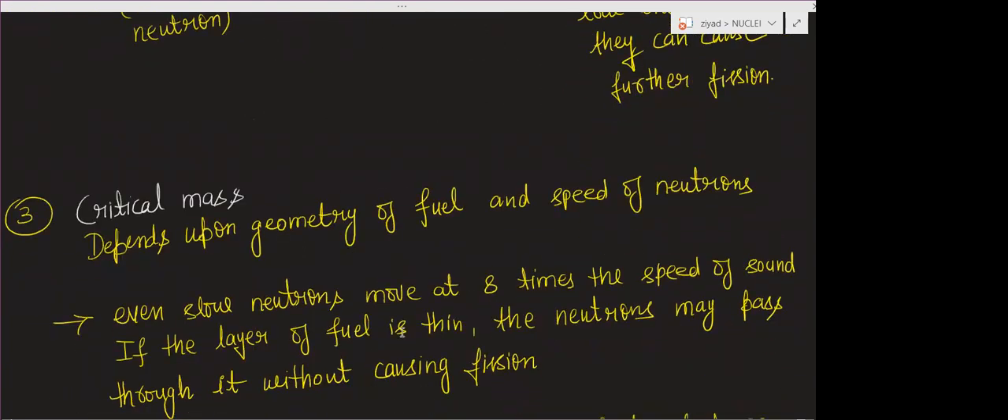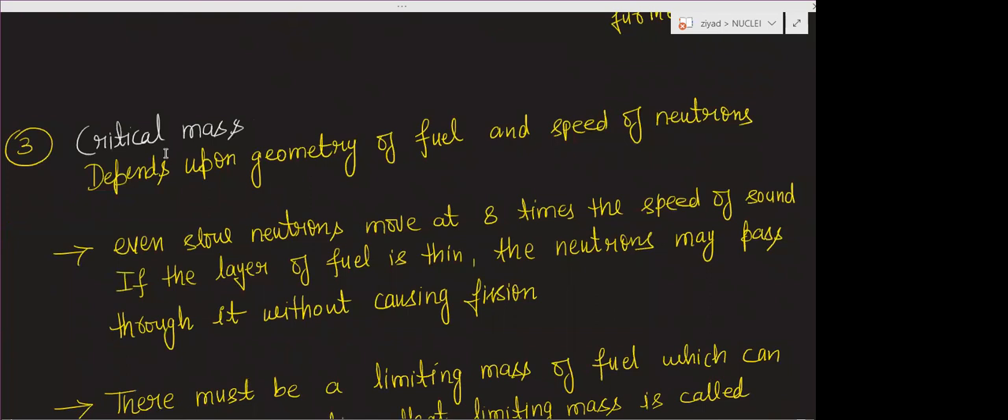Now after that, the next problem is the problem of the critical mass. Critical mass depends upon the geometry of the fuel and the speed of neutrons.